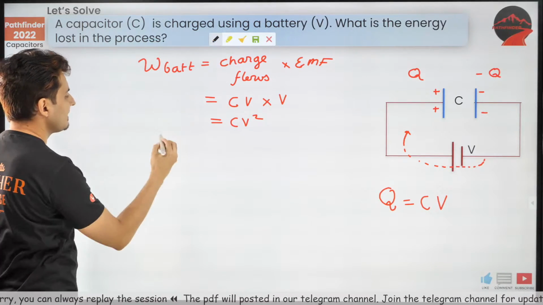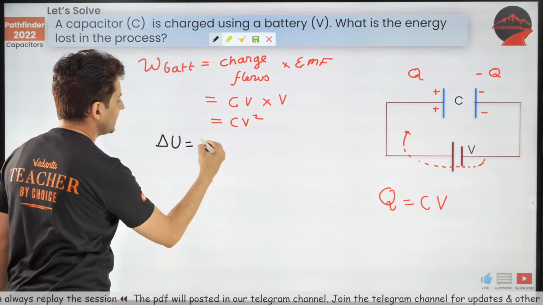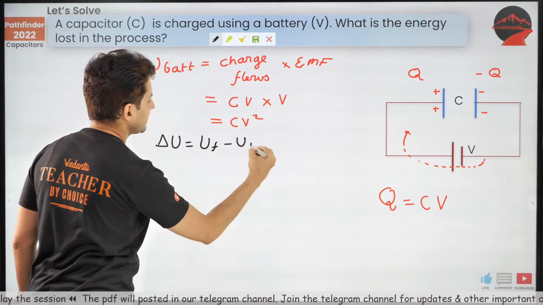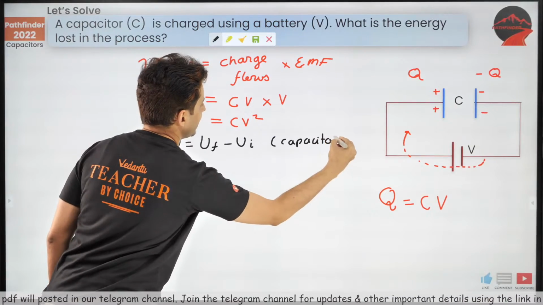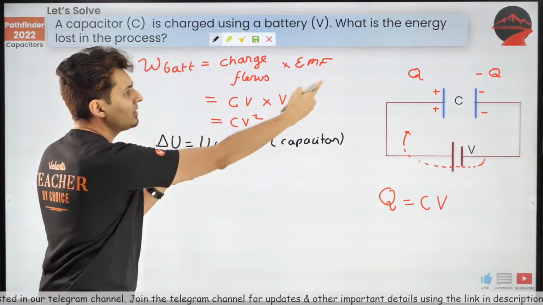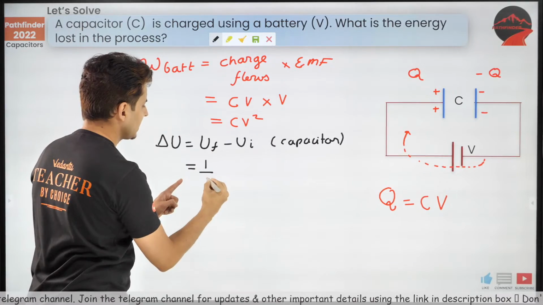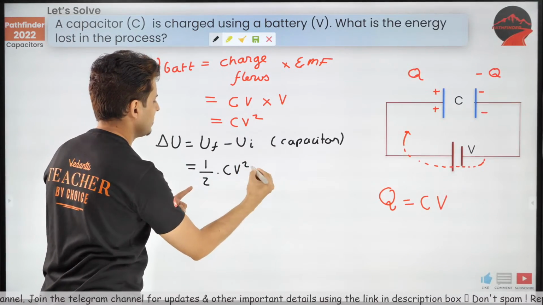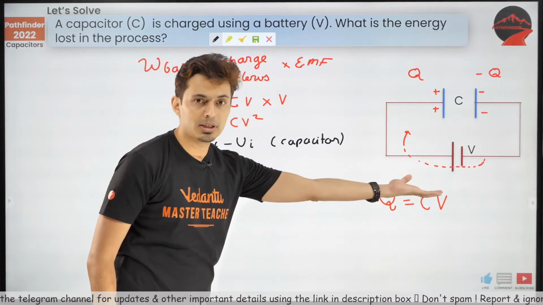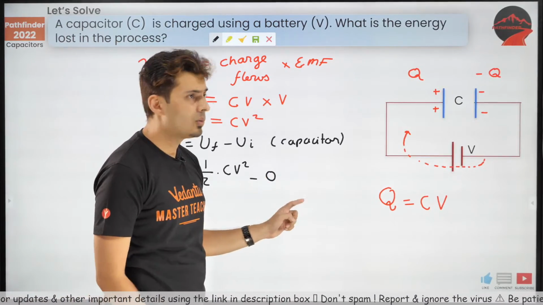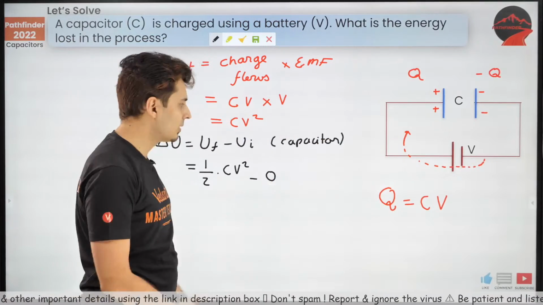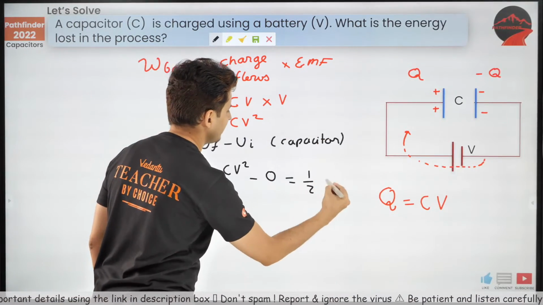Now, what is delta U? It is final minus initial energy stored in the capacitor. What is the final energy stored? Oh, that's simple. That's half CV square. Capacitance C, voltage is V, half CV square. What's the initial energy stored? That's 0, because it was not charged before. So hence this is just half CV square.